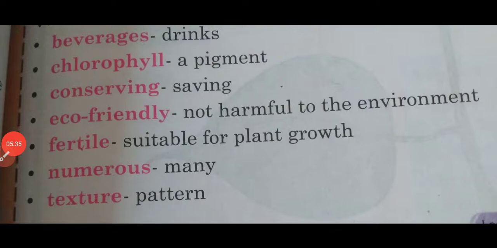Now write down the second word, chlorophyll, a pigment. All of you know about the chlorophyll. Color of the leaf is green. Why? Due to the presence of chlorophyll. Color of the leaf is green due to the presence of chlorophyll pigment, and chlorophyll helps leaves to trap the sunlight for the process of photosynthesis.